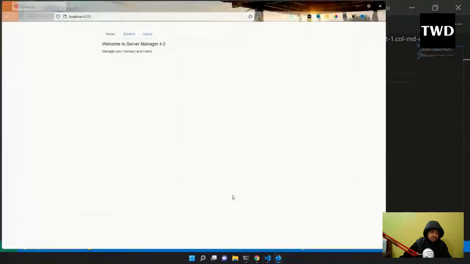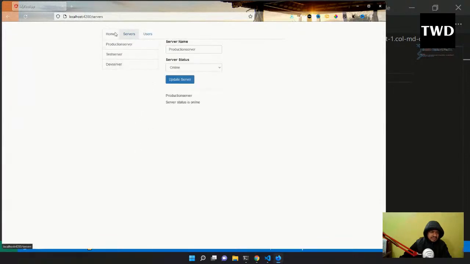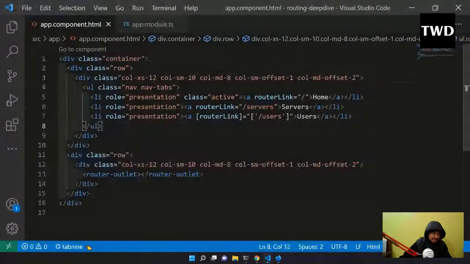Let us go here. Home is there, servers is opening servers, users is opening users. But see, it is not working correctly, the home is still being shown. So visual indication is not given of the current route. For this we have to add something known as routerLinkActive. We have to make the router link active.